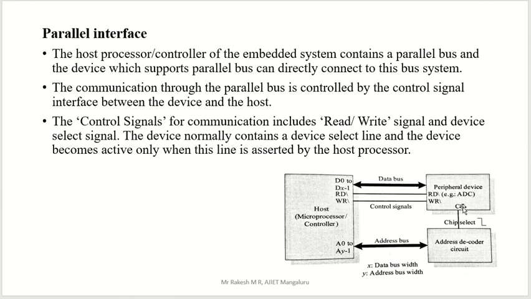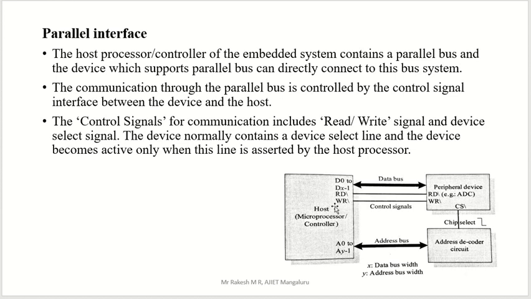Each device has one small thing, that is CS. CS means chip select. In order to select that device, the chip select should be on, and that chip select is turned on only by using this address.